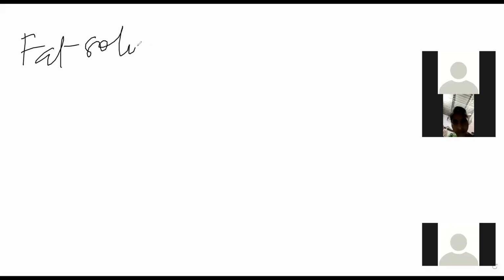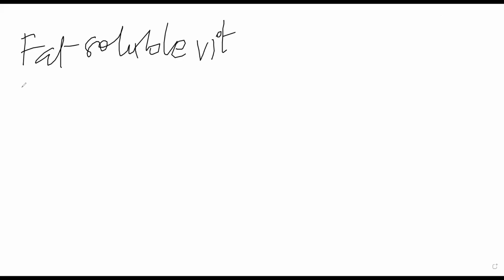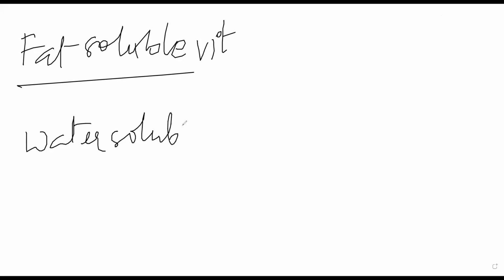Anyway, now coming to the classification of vitamins, there are two major categories. You have fat soluble vitamins, and water soluble vitamins. Fat soluble vitamins में you will have vitamin A, D, E, and K. Four vitamins are there. Water soluble vitamins are divided into two types.